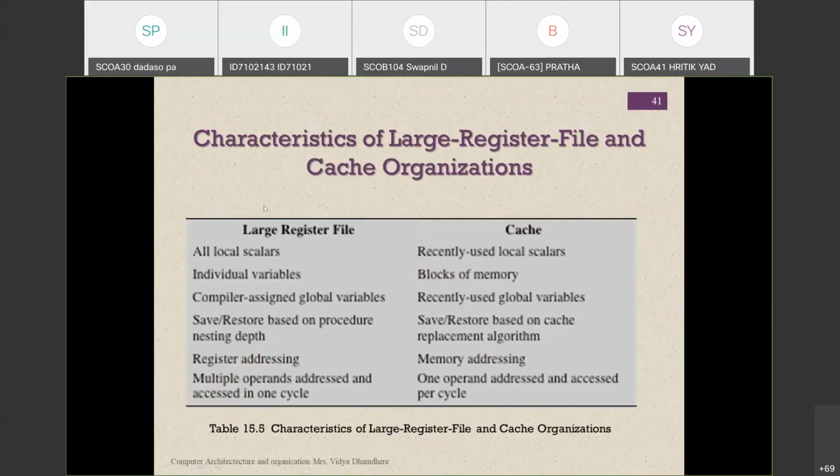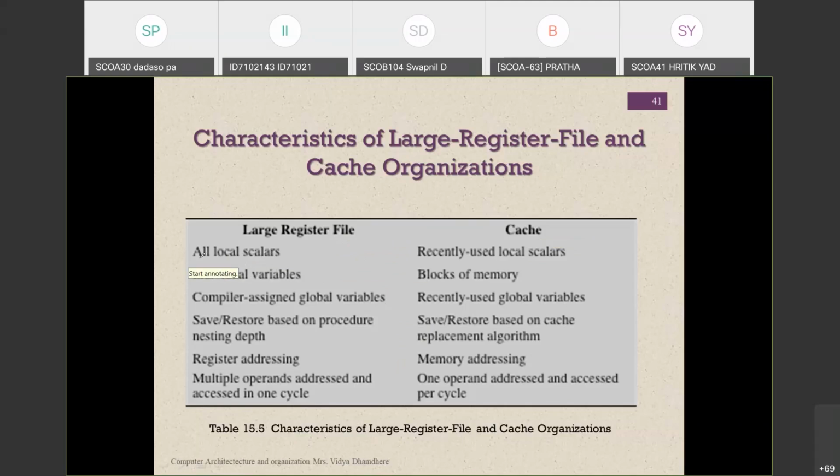Now, whenever we are using the characteristics of a large register file and the cache organization, what is going to happen? That is explained with the help of this PPT: the difference between the large register file and cache. The first thing is that a large register file is used for storing data. Cache is also used for storing data. So what is the difference between these two? We can see it in terms of the characteristics.